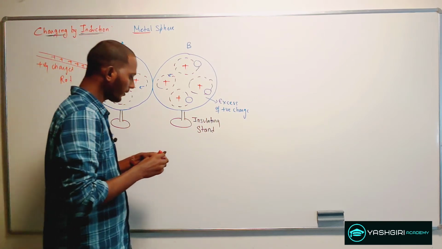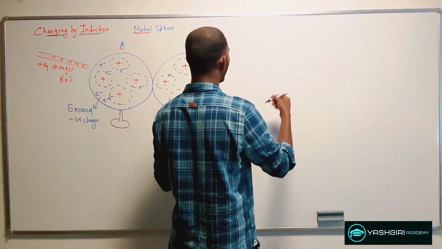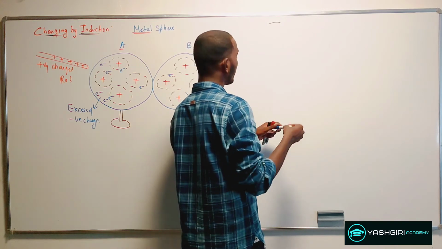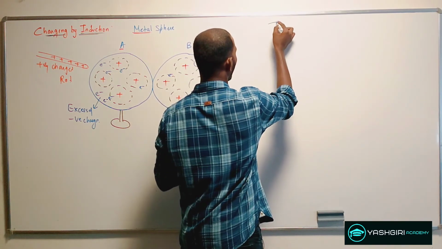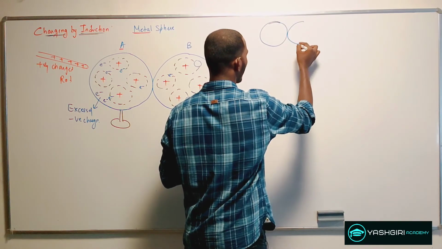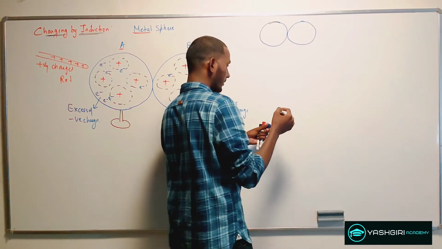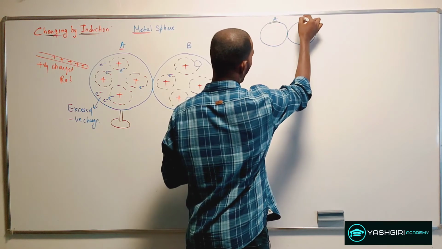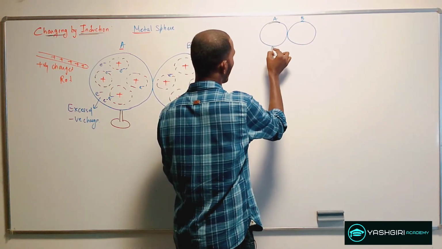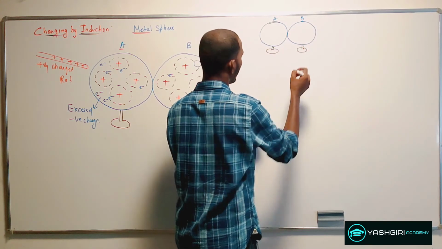And if I redraw the same thing, it looks something like this. These are your two metallic spheres, A and B, and this is some insulating stand.